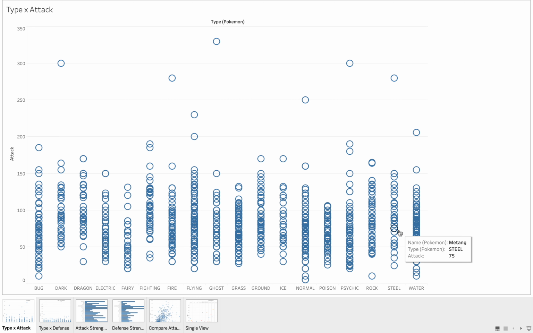And then there is obviously another observation that you can make with grass, bug, and water. You can see that these groups have a lot of Pokemons, because where the circles intersect, the shade becomes darker, so it's not really easy to tell how many Pokemons there are just by looking, but you can tell that it's a lot as compared to maybe Dragon and Electric and Ghost. You can tell that there's not a lot of Ghost Pokemons.